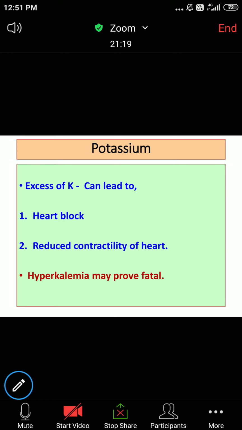And hyperkalemia, definitely it is a dangerous thing, because it may result in heart block, it can cause cardiac arrhythmias, or even cardiac arrest. You may say heart block or cardiac arrest or cardiac arrhythmias. Okay, there is reduced contractility of the heart. And as we said, this condition may prove fatal, as it is leading to heart block and cardiac arrhythmias. Okay, definitely this can be a dangerous thing.